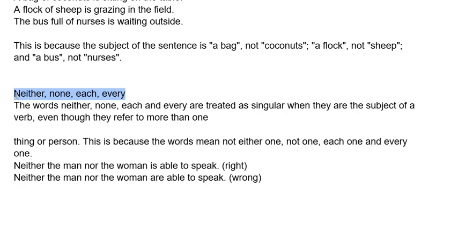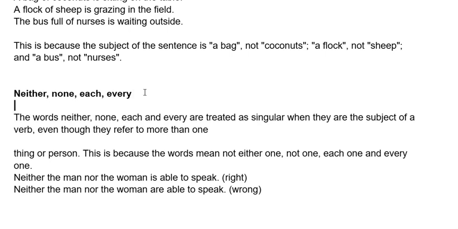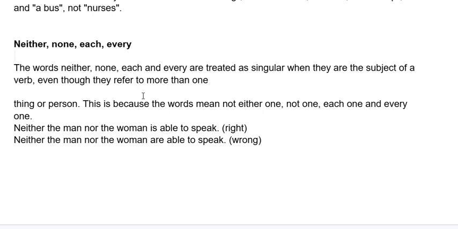Now we move on to how we use neither, none, each, and every. It's a tricky thing. The words neither, none, each, and every are treated as singular when they are the subject of a verb, even though they refer to more than one. Even though they are referring to more than one thing or person, they will be treated as one.